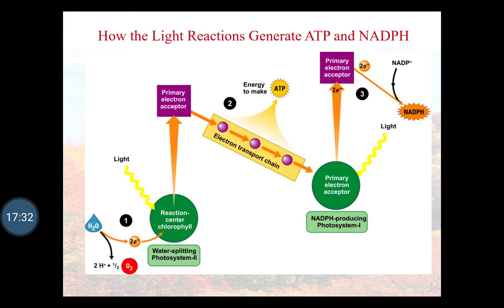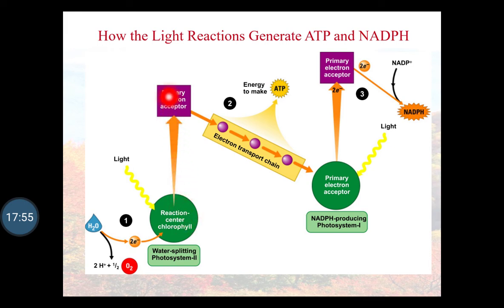Water is taken from the soil, the lysis of water takes place, and oxygen is released as a byproduct. Light energy is absorbed in the form of photons by the reaction center chlorophyll, and the splitting of water takes place in photosystem 2.